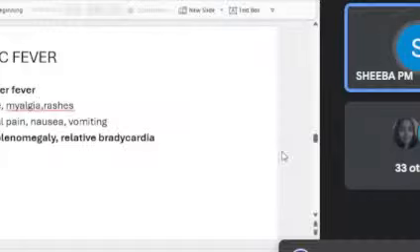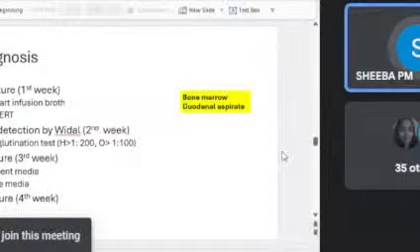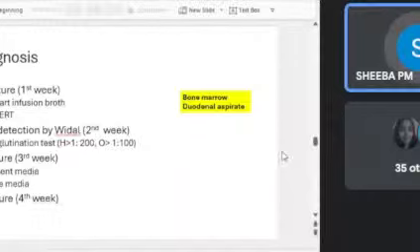When you mention stool culture, write about the enrichment media like tetrathionate broth and selective media like XLD, Wilson and Blair's, etc. Make sure that you write all these points. This is easy to remember: BASU. Blood culture first week, antibody second week, stool third week, and urine culture fourth week. Other samples that can be used for testing are bone marrow and duodenal aspirate.